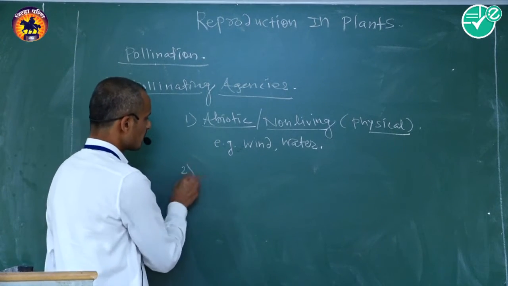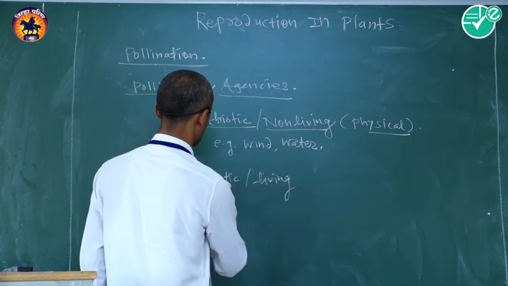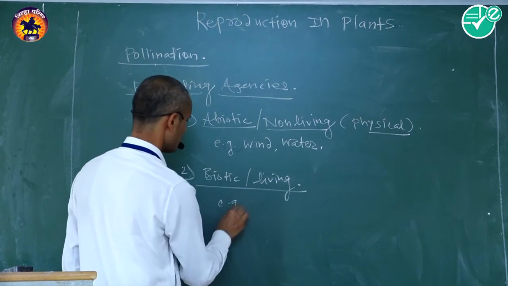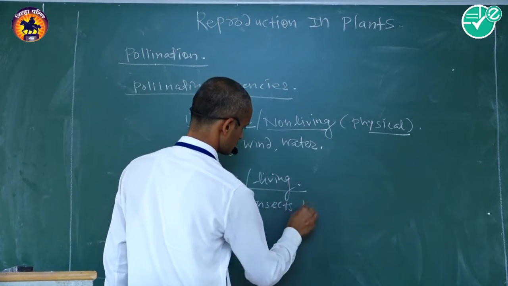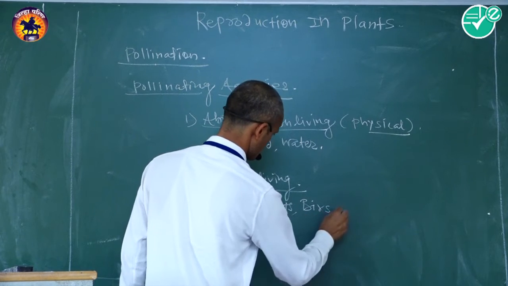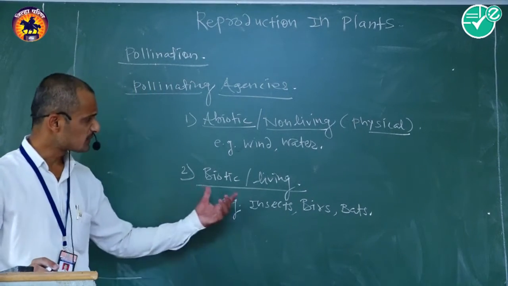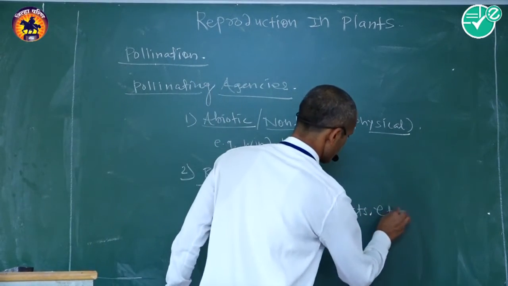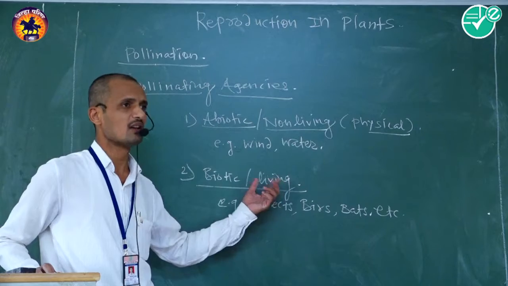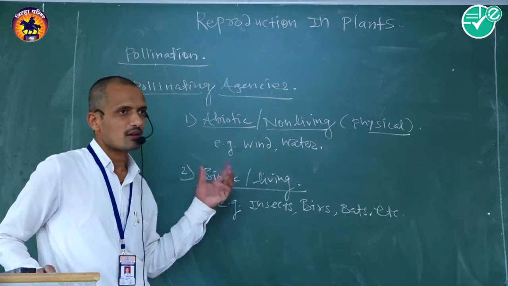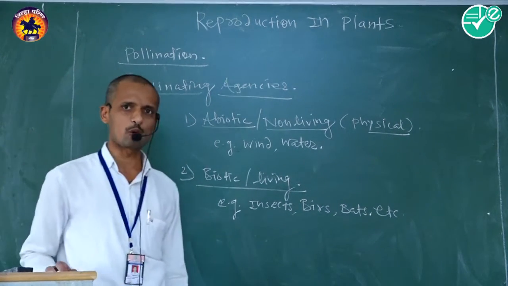And the second one is biotic, or also called living factors. Example, different kinds of insects, birds, bats, etc. These examples are included in the biotic type of pollinating agent. Biotic or living things are required for the completion of the pollination phenomenon, particularly in cross-pollination.